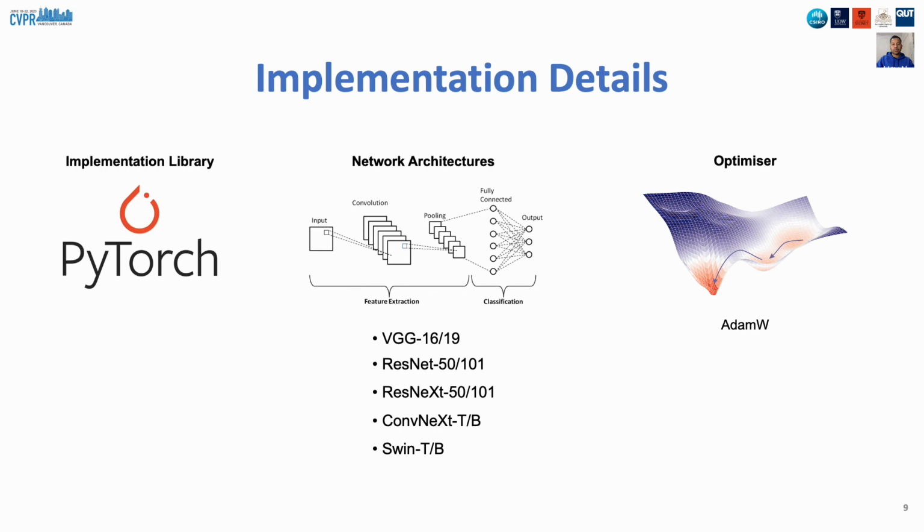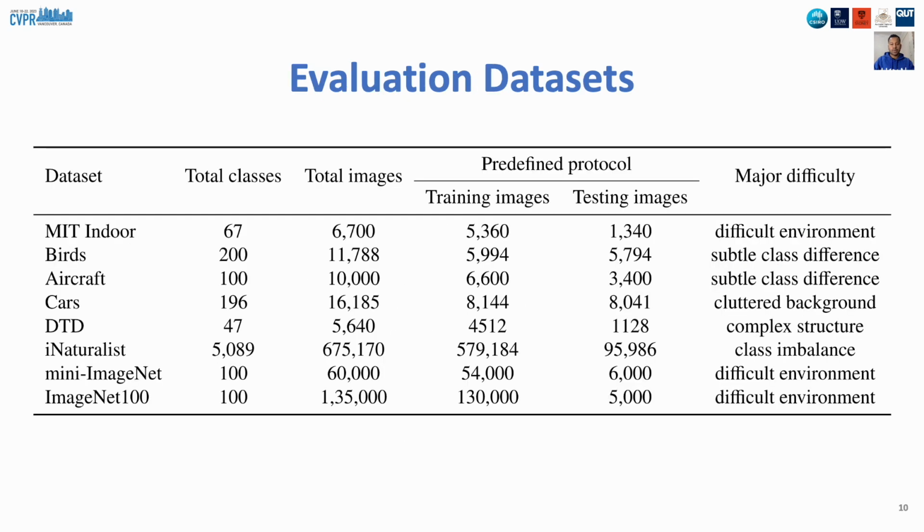We implement our method using PyTorch. We experiment with a large pool of network architectures, including the latest ConvNeXt and Swin transformers. For all of our experiments, we used AdamW optimizer. We have used 8 datasets for evaluation of our proposed iSICE method. The datasets are MIT Indoor, CUB200, FGVC Aircraft, Stanford Cars, DTD, iNaturalist, Mini ImageNet, and ImageNet 100.